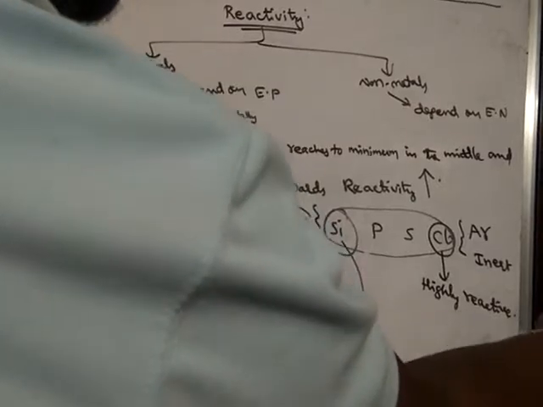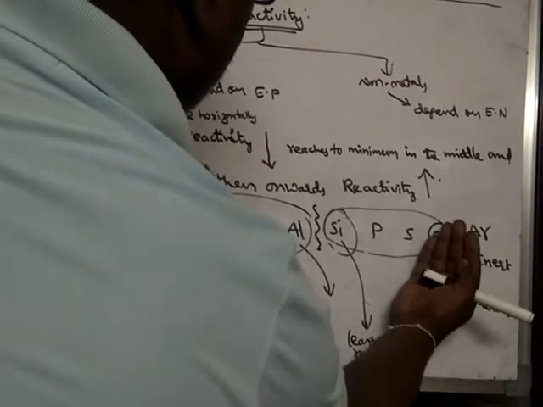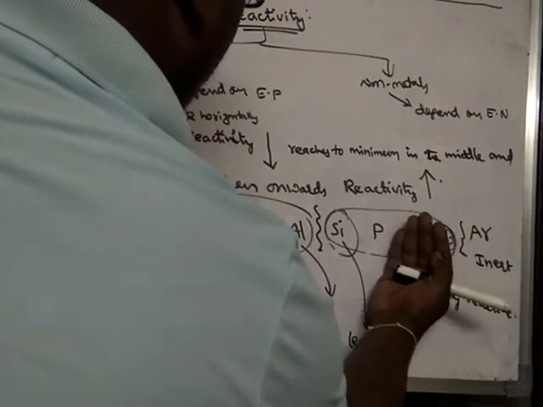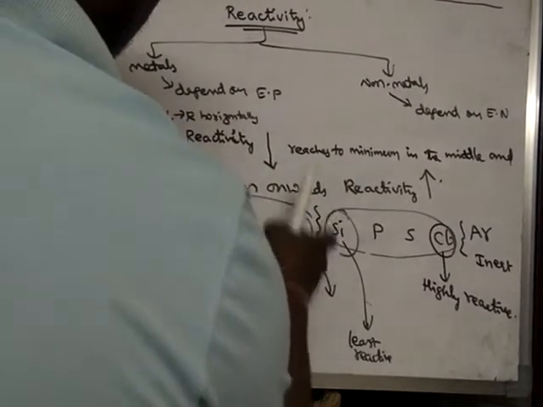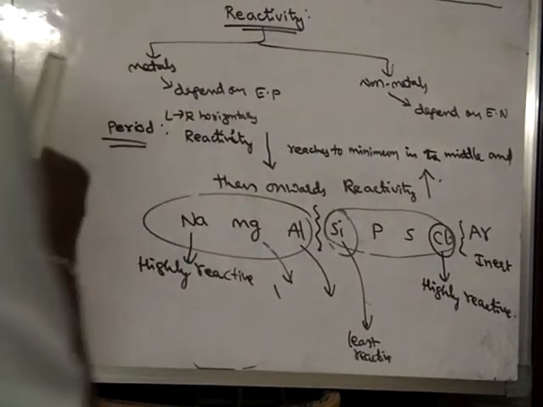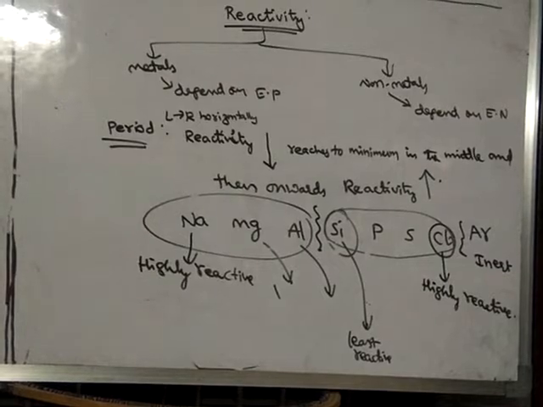Towards the center, the reactivity decreases gradually, and the group present in the middle is the least reactive group.